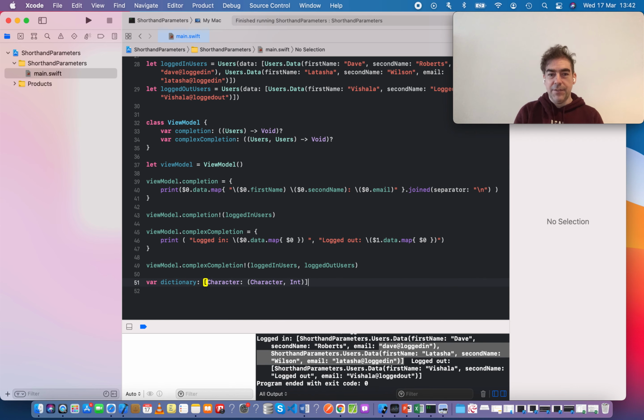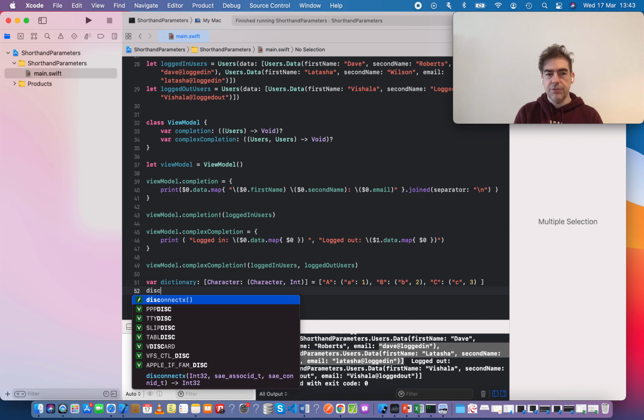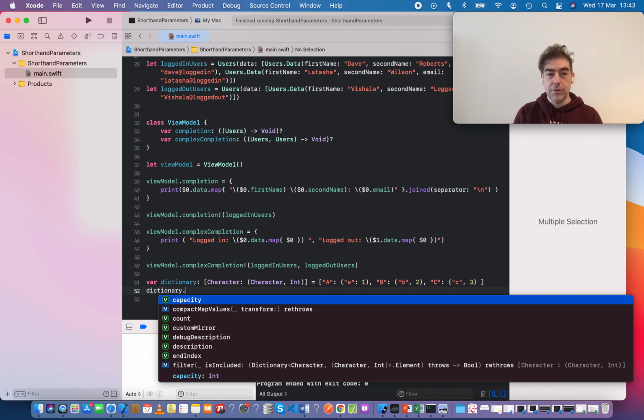And it's not just in those type of completion handler closures, it can be with dictionaries as well. So this might be, we have a dictionary and I want to store uppercase A of a string and count how many instances there are and also return the lowercase variant. It's a bit of a strange idea, but it's something you might do. Okay, so for this dictionary, we can use a closure, which is forEach.